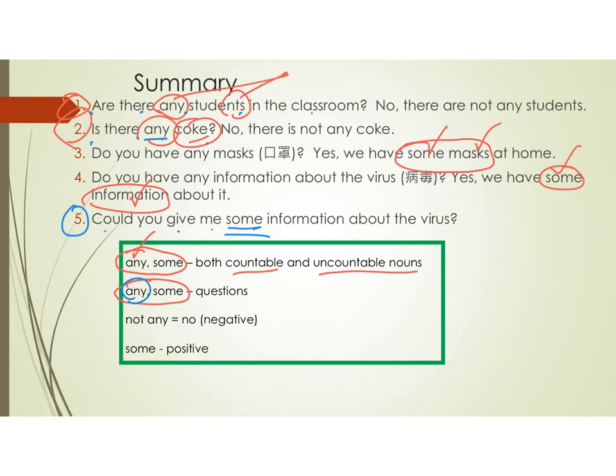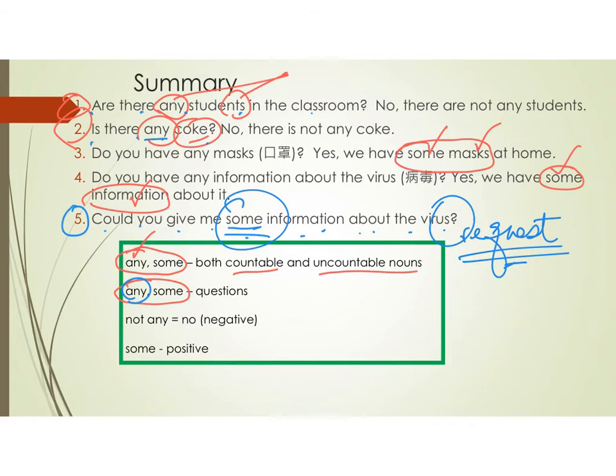Could you give me some information about the virus? 你可唔可以俾一啲關於病毒嗰個資料我啊? Okay, one reminder is when we use some in a question, it is a request. 一個請求嚟嘅。Could you give me some information about the virus? 可唔可以俾啲關於病毒嘅資料我啊? It is a request.